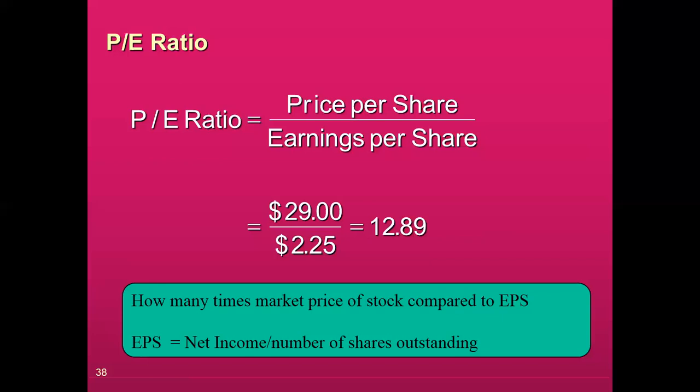So repeating it for your convenience, price per share will be taken from the past data of the company, or you can take the closing price, which will be available from the stock market data. Earning per share will be available from the company income statement, or you can calculate it with the formula that I have given here. If earning per share is not available, then you can take net income and divide by the number of shares outstanding, and calculate earning per share yourself. In later lectures, I will show all the calculations and how we calculate it.